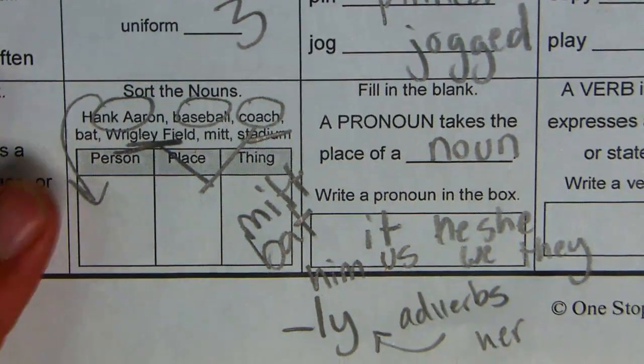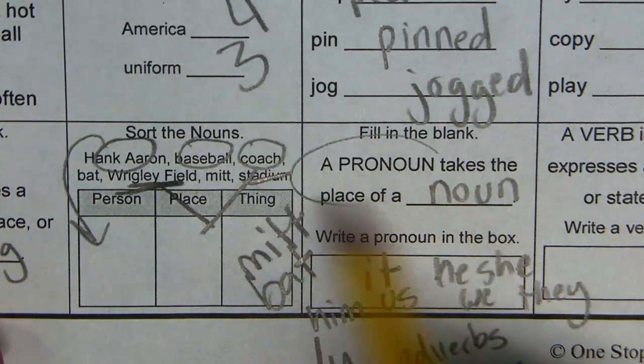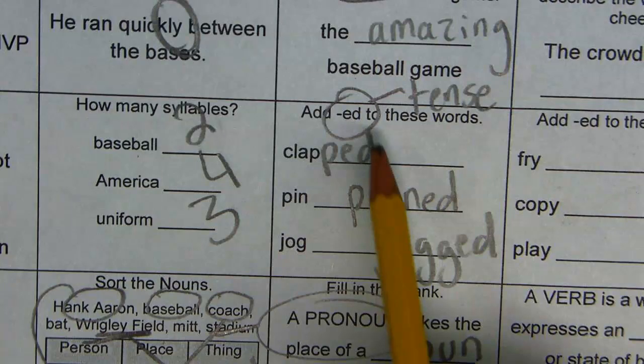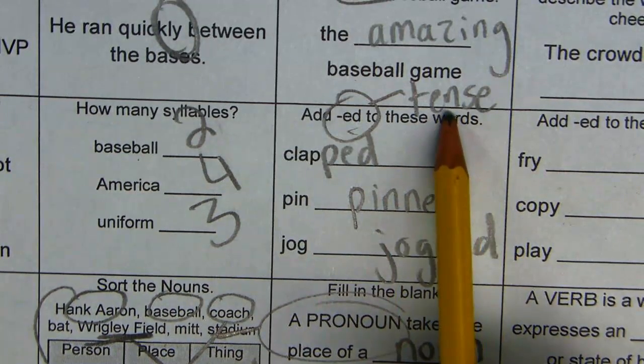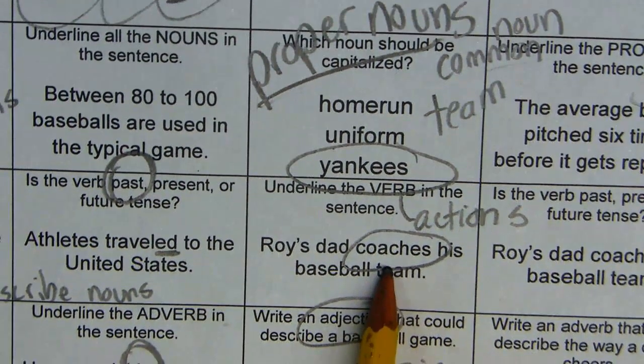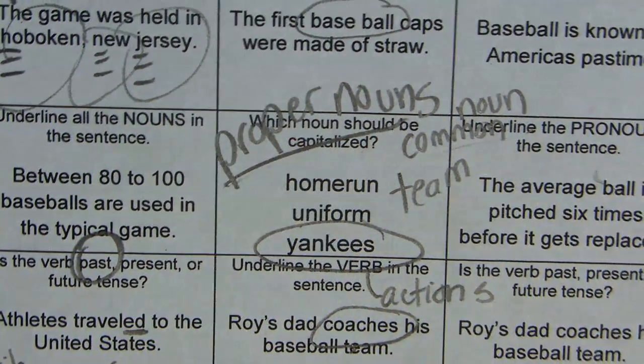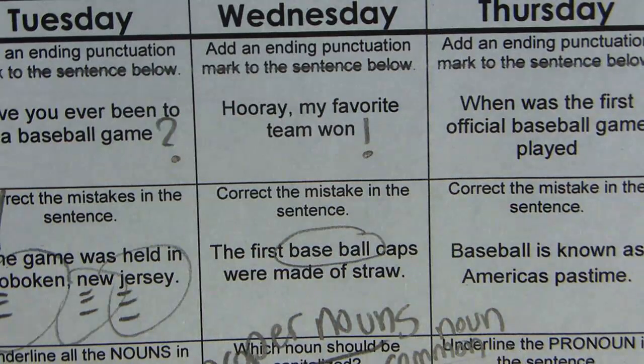All right, we got a lot of things going on here in the language. We have pronouns. We talked about tense, that's when the action takes place. Adjectives describe nouns. Nouns can be verbs sometimes. Verbs can also be nouns. We talked about the difference between proper and common nouns. Got a lot of things going on here. And hopefully that helps you with Wednesday's homework.